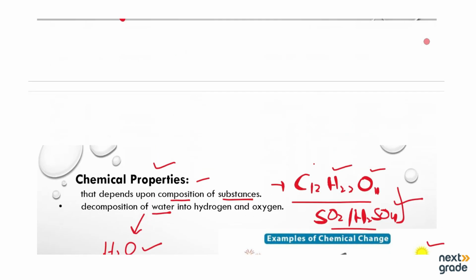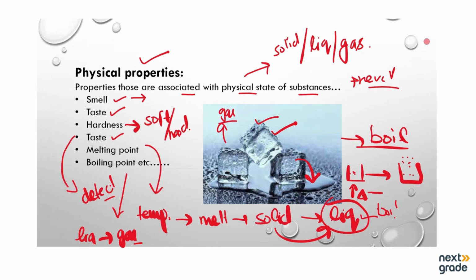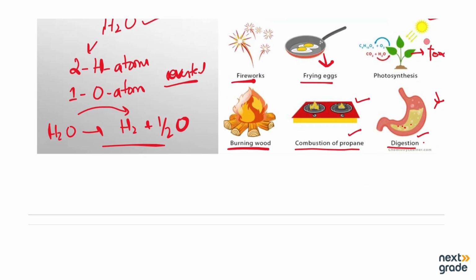But on the other hand, if we talk about the physical properties like the state of the substances, we can revert that. We can regain the substances in their original position. Original position means if we have the water in the solid state, we can convert it into the liquid state easily. On the other hand, we can also convert it into the gas phase. So the physical change can be reverted. On the other hand, the chemical change cannot be reverted.